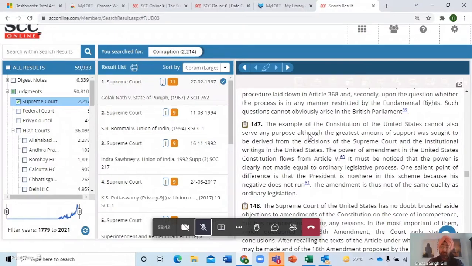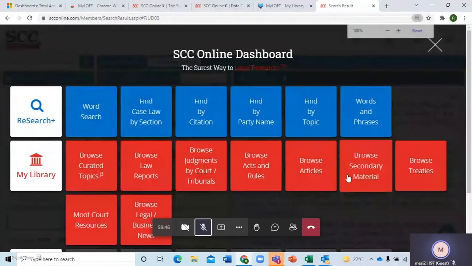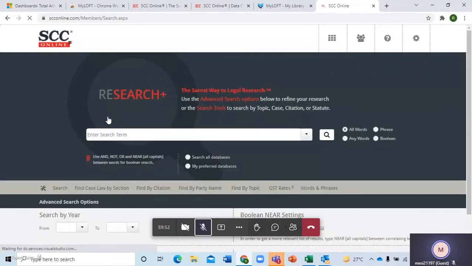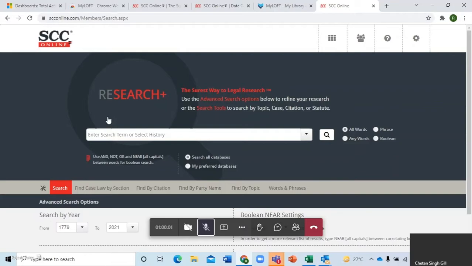So let's go back. And over here, again, we are back on the screen. So we searched one word search. What if there is a phrase search? Now, phrase search means the words which are made of 2 or 3 words together. So let's say